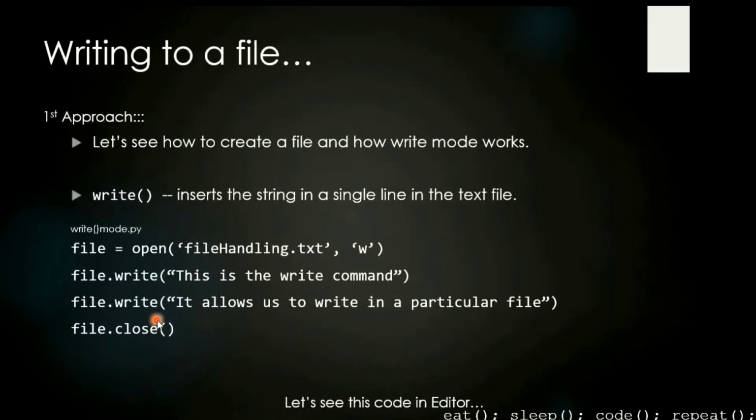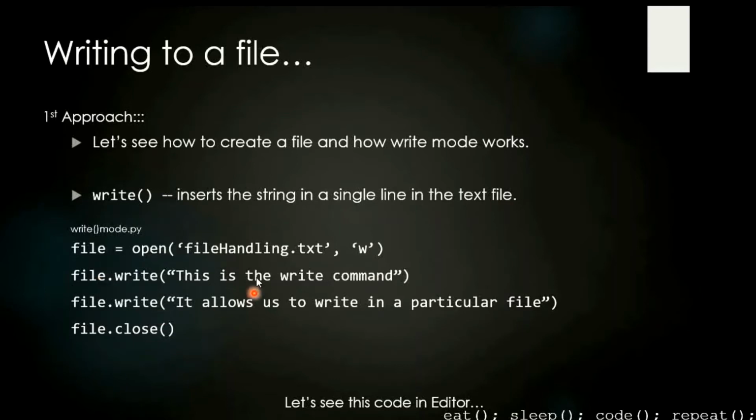Now we read a file, whatever the content is. Now we're going to write in it. So now let us see how we create a file to write in write mode. The write function inserts. This is the first approach. Write inserts the string in a single line in a text file.